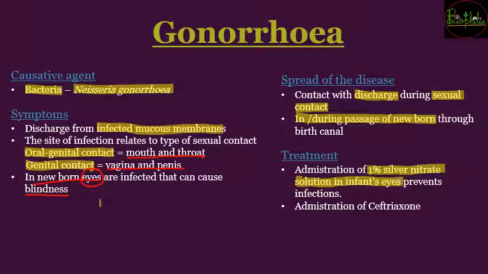And for adults you can also administer antibiotics, which are going to help prevent the bacterial infections. So now here the question is important for 1% silver nitrate. So 1% silver nitrate is going to be important for gonorrhea. So a question can be asked: 1% silver nitrate is going to be the treatment for which disease? So the answer should be ticked as gonorrhea.